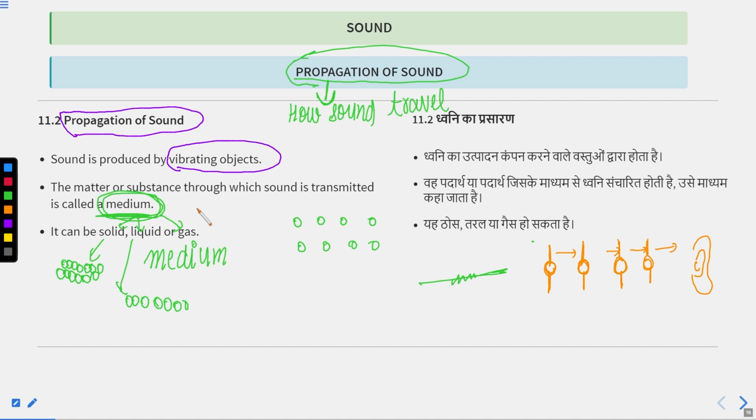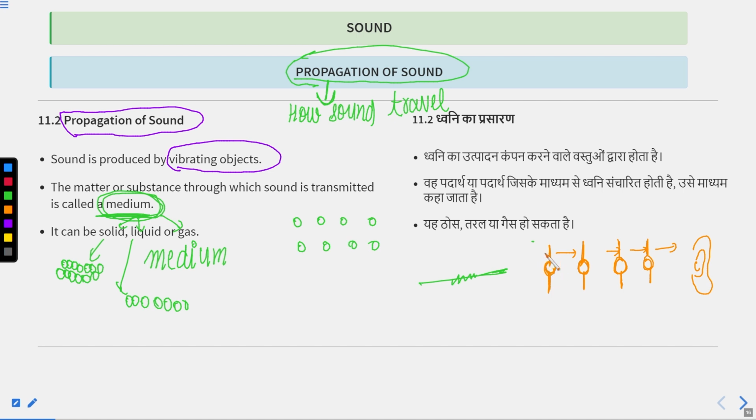In a vacuum we cannot hear any sound. Why is it so? Because in a vacuum there are no air molecules or particles. Vacuum means completely empty. If I remove all the air molecules from this room, it will become a vacuum. And inside a vacuum, sound cannot travel. Why? Because it does not contain any particles, and to propagate, sound requires particles or a medium.